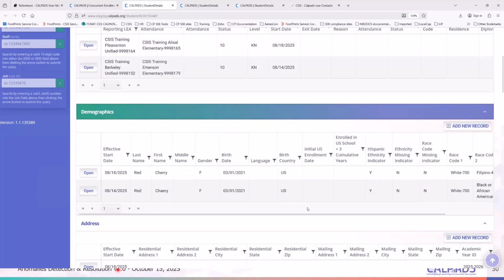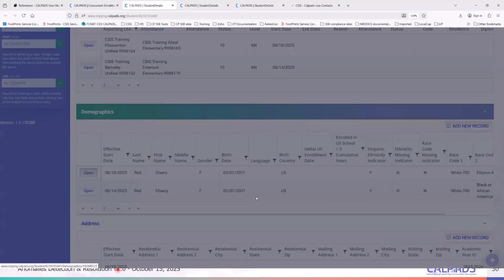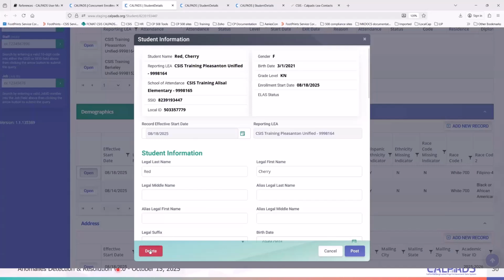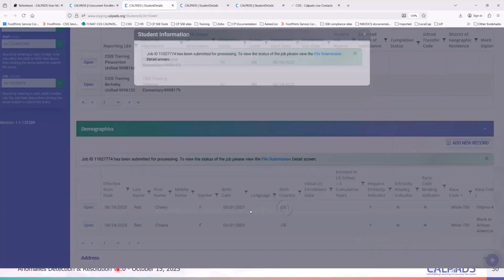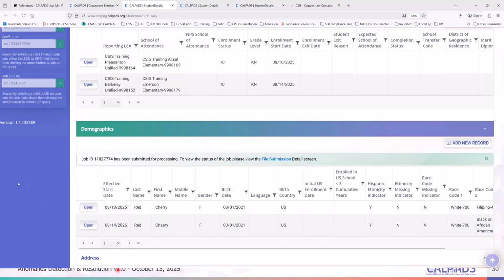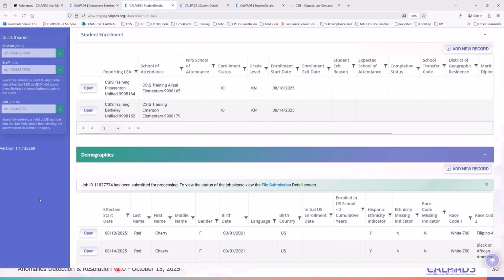So what you do as the LEA who needs to create a new SSID, you have to delete your record, right? Delete all supporting records first. That way you don't end up orphaning those records and leaving all of these incorrect records to the other LEA to resolve.